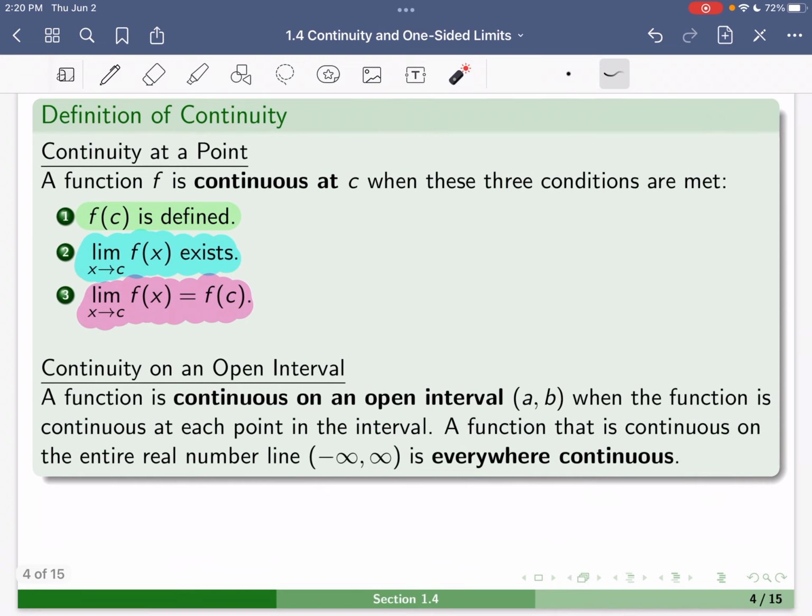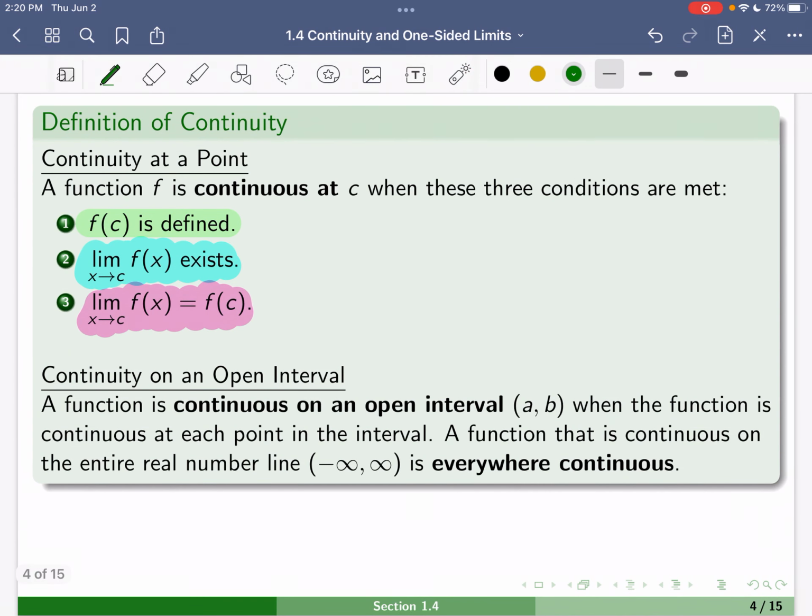So when we think about continuity on an interval, intuitively, if we're going from A to B, it means I can draw my picture from A to B without lifting up my writing utensil. And it could have open values there. You could have a defined value here because we're only thinking about the open interval from A to B, and we can talk about continuity on those open intervals.